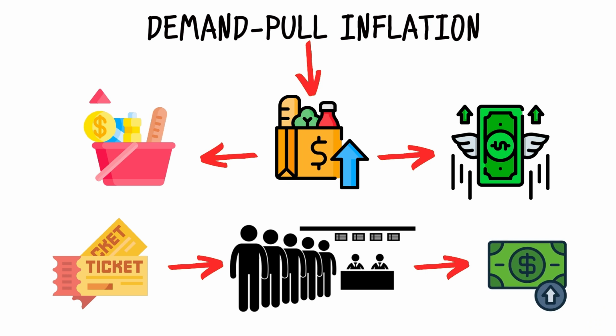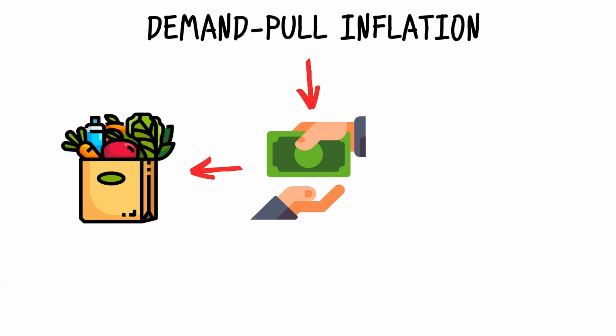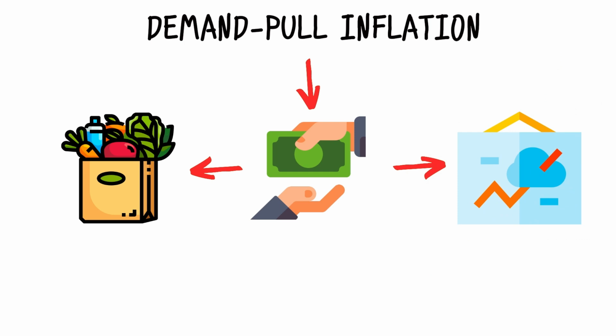This can happen due to several reasons. When consumers have more disposable income, they tend to spend more on goods and services. This increased demand can outstrip the economy's capacity to produce, leading to upward pressure on prices.